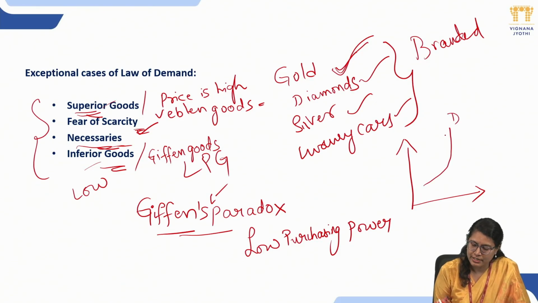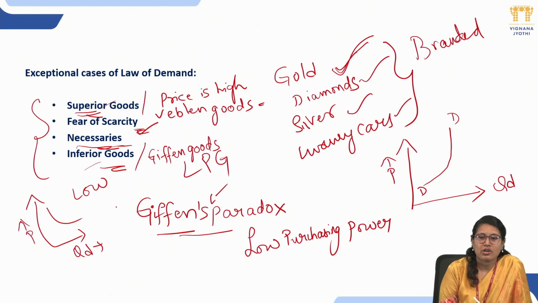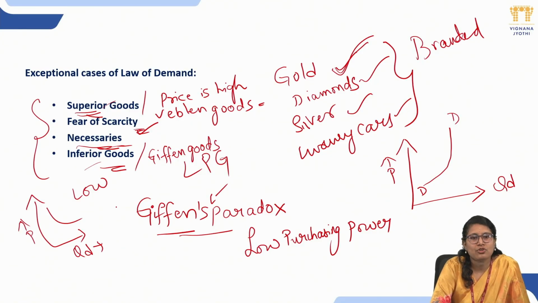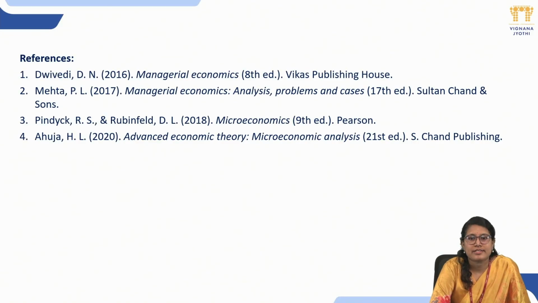So the reverse demand curve. This is quantity demanded and this is price. Actually the law of demand curve is like this, right? In the initial video we have seen this. The price and the quantity demanded, we have seen a convex curve, but the reverse happened because the law of demand is not holding good in these conditions. So these are all the exceptional cases for the law of demand. And here are certain differences that I took.